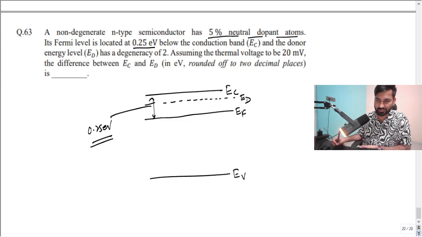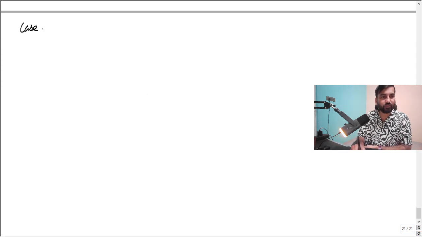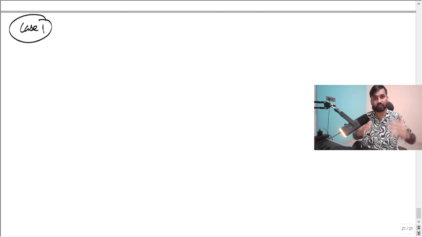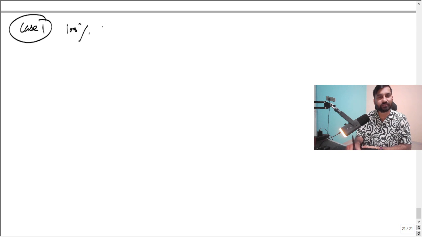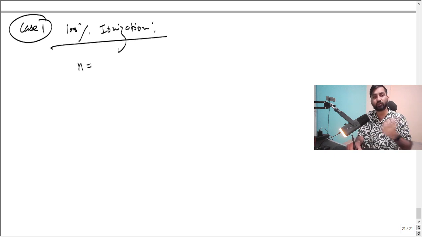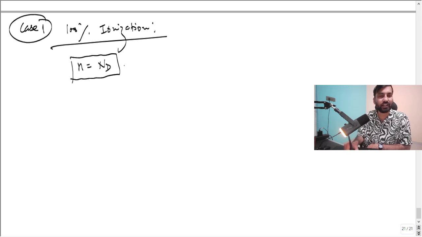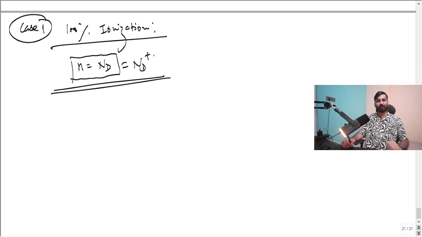So let me write all those things. Case one I'm going to consider, which we know already, and most classroom coaching always teaches these things. Let's say there is 100% ionization. If there is 100% ionization, then the electron concentration is going to be equal to Nd, which is nothing but Nd plus. That will be equal to Nd plus, right?